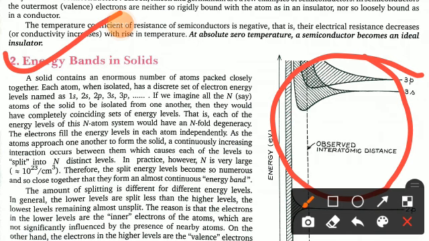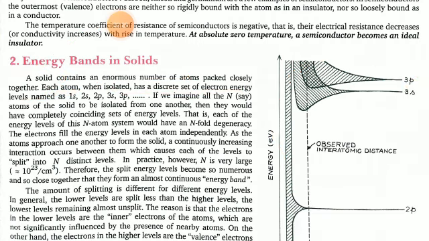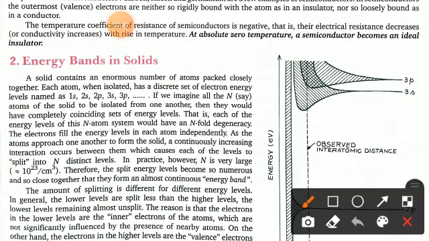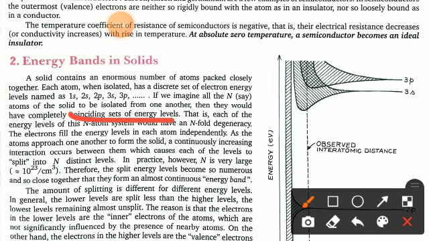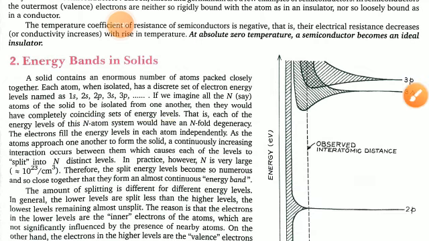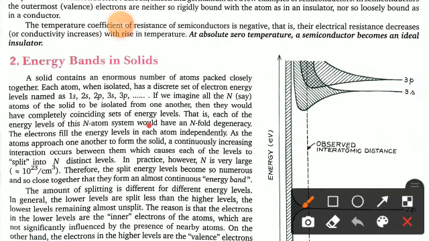A solid contains an enormous number of atoms packed closely together. Each atom, when isolated, has a discrete set of electron energies, named 1s, 2s, 2p, 3p. Clear? You have already studied this in chemistry. If we imagine all the N atoms of the solid to be isolated from one another, they would have completely coinciding sets of energy levels. That is, each of the energy levels of this N-atom system would have an N-fold degeneracy.